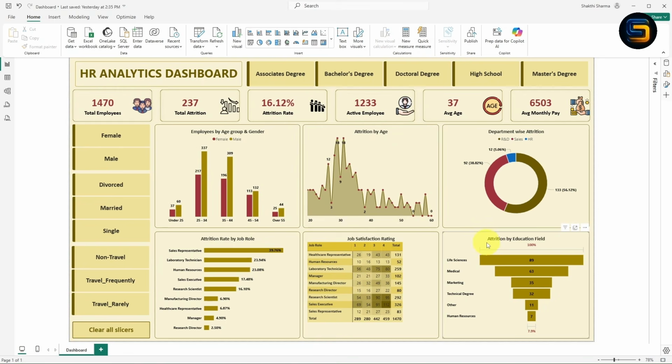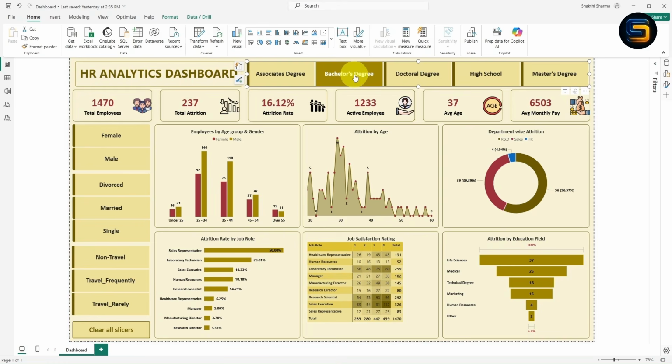Now look at this dashboard carefully. Here we have created the KPIs. These are the slicers and these are the charts which are completely interactive. Now let me show you how this dashboard works practically. If I click on bachelor degree from this slicer, you can see all the charts and KPIs updating dynamically, where the total employees in the company are 572, total attrition 99, attrition rate is 17.31% and few more.